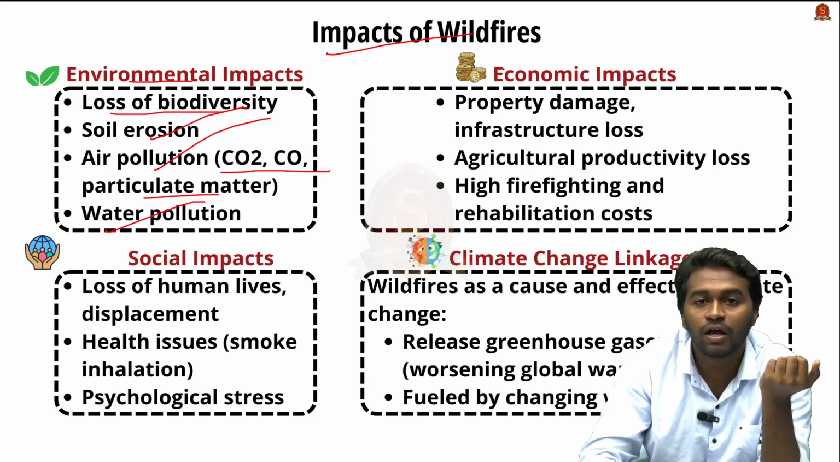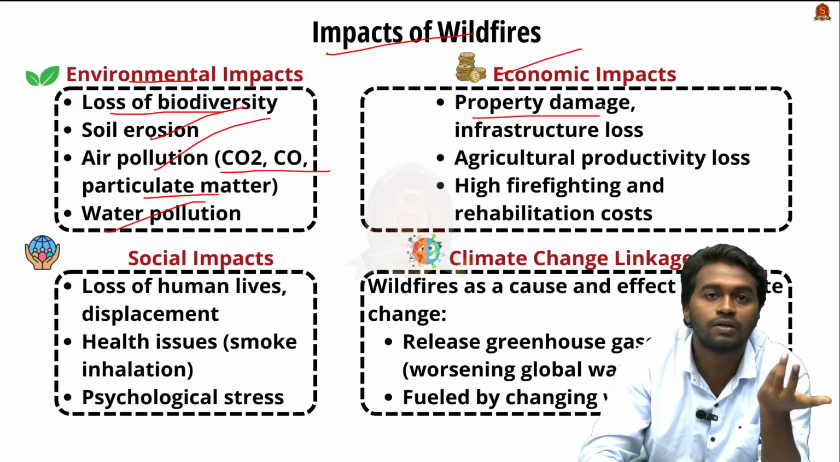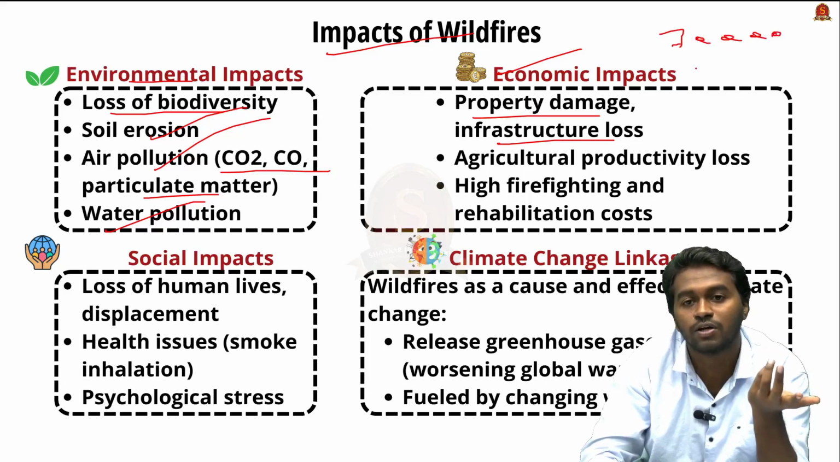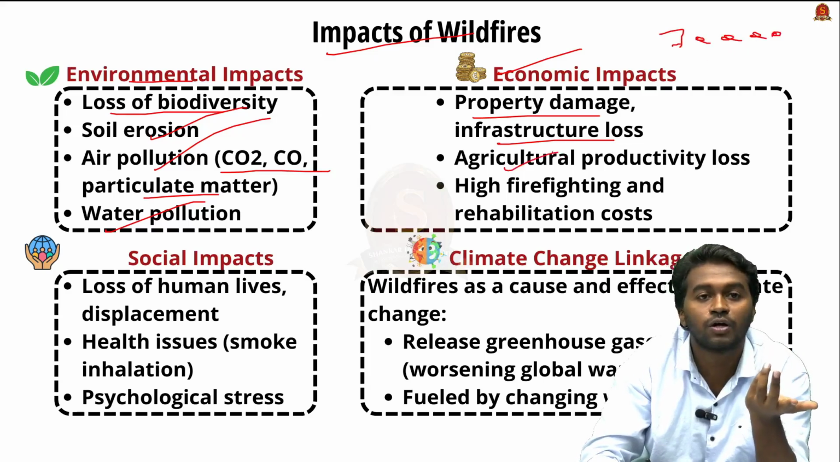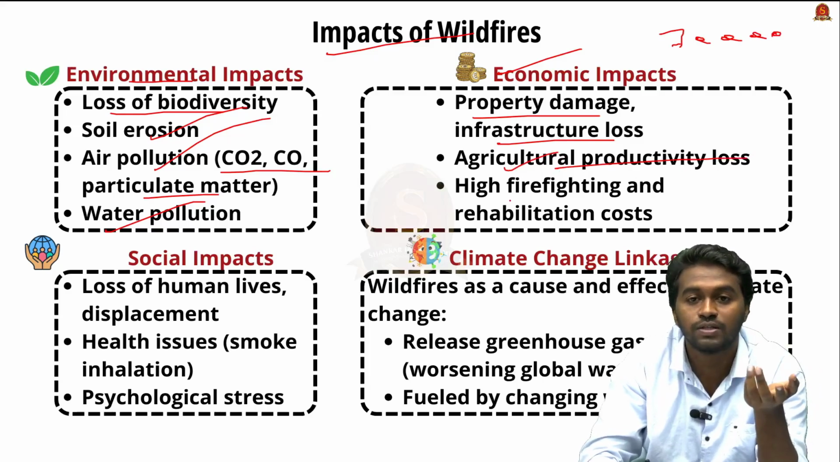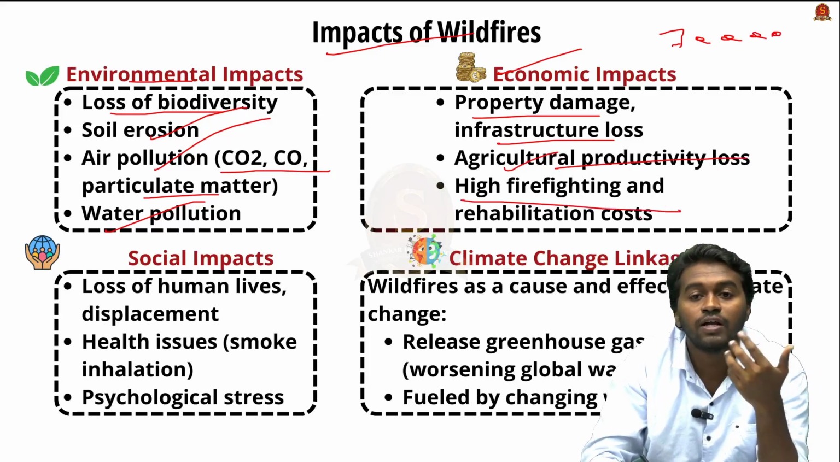And then coming to the economic impact: the property damage and the infrastructure loss. For example, in the case of Los Angeles, we know that the government asked nearly 70,000 people to evacuate from the region. And the loss of agriculture productivity, that means the soil degradation eventually leads to less agriculture productivity. And high firefighting and rehabilitation costs.